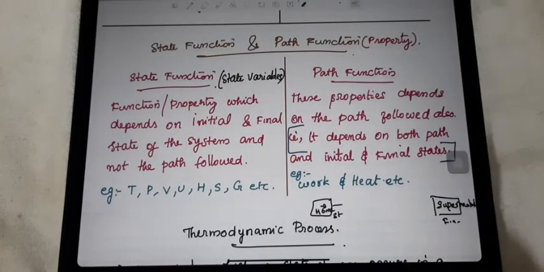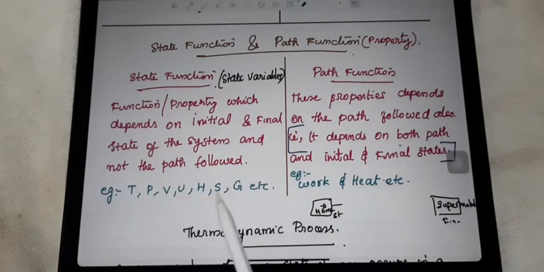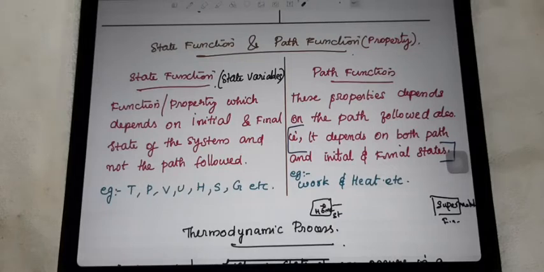So examples are also very important. Work and heat, they depend on the path. They will consider the path also, not only the initial and final state. But temperature, pressure, volume, internal energy, enthalpy, entropy, Gibbs free energy, they do not depend on the path. They consider the initial and final states of the system. So that's why internal energy is a state function, enthalpy is a state function, entropy is a state function, Gibbs free energy is a state function.